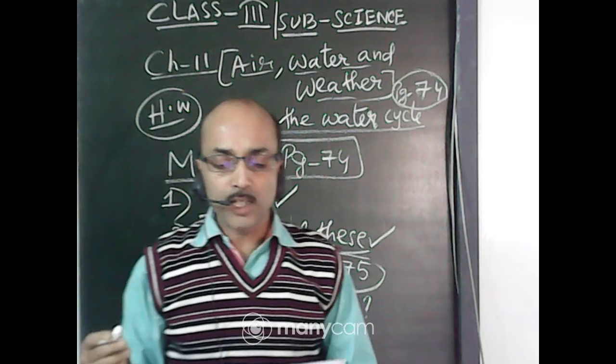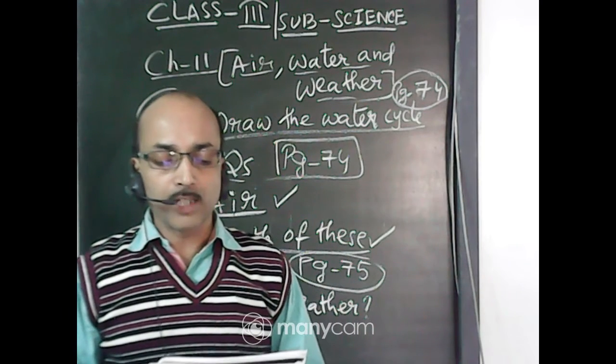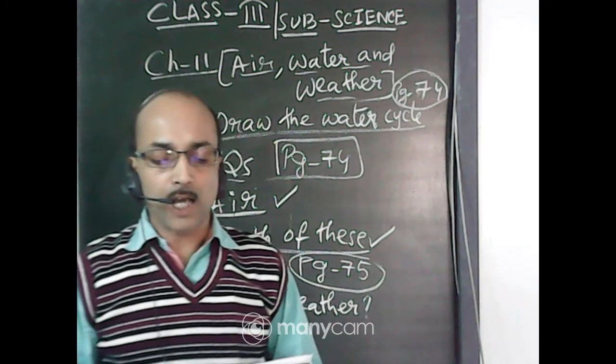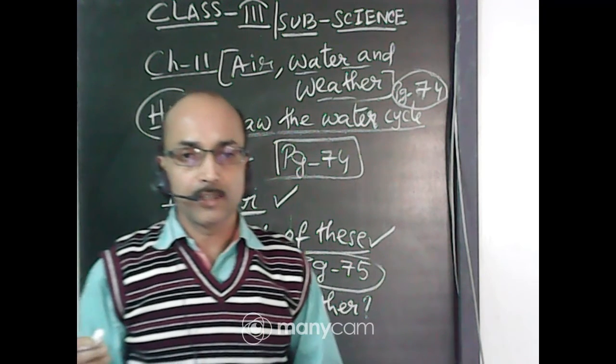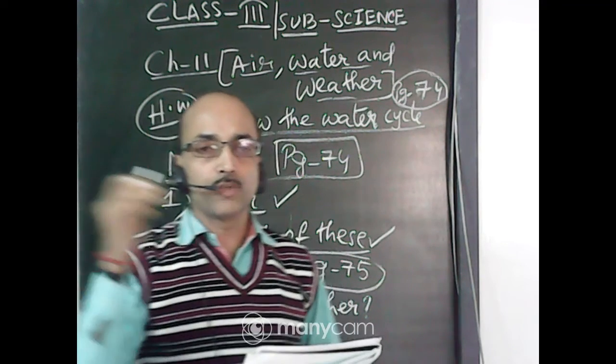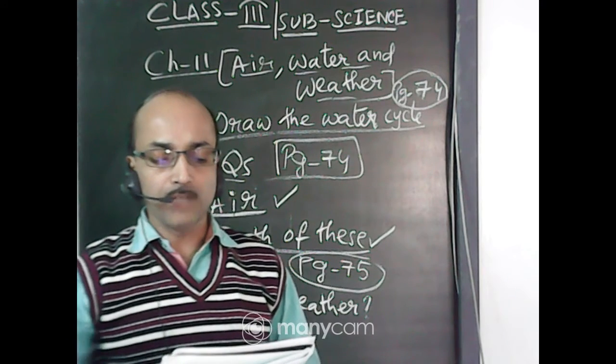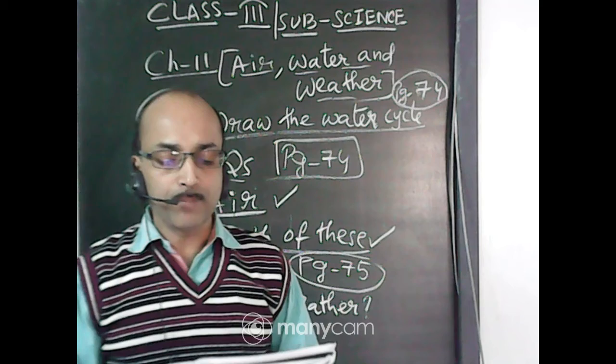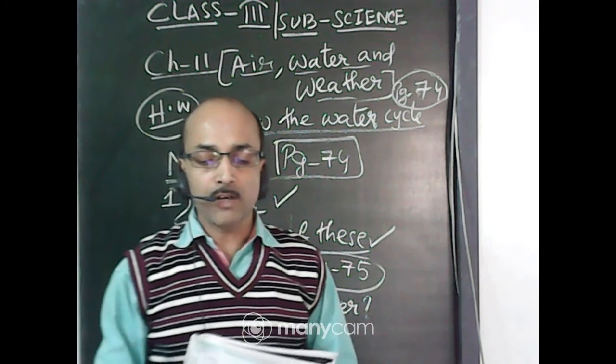Sun. Mornings and evenings are cool because in the morning and evening the sun rays are slanting. Noon is the hottest time of the day because at noon the sun rays fall directly.